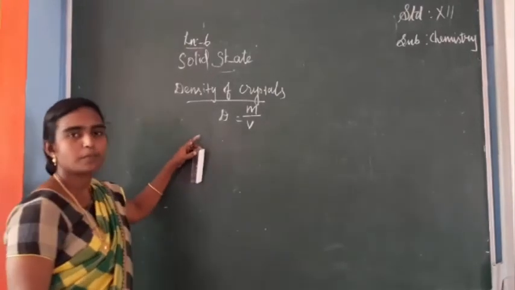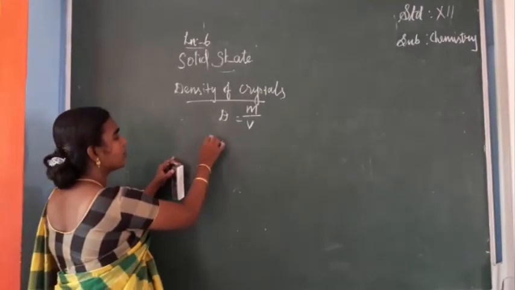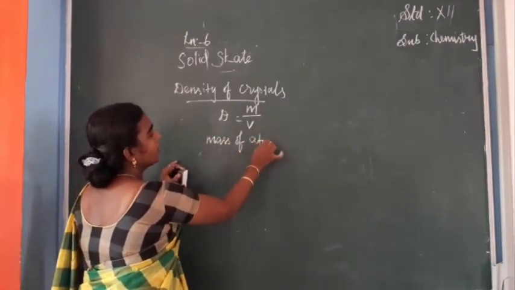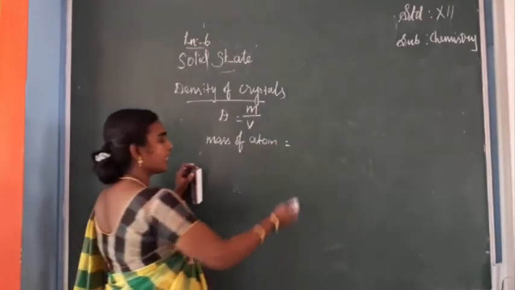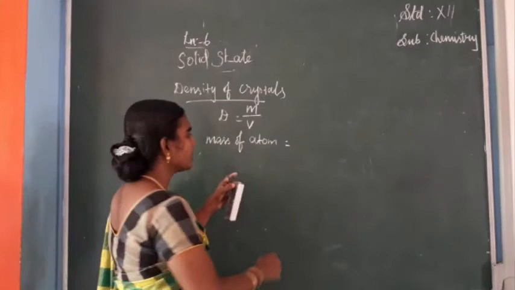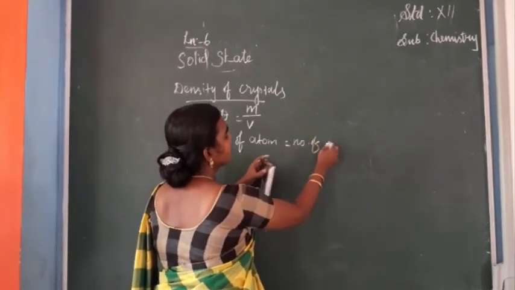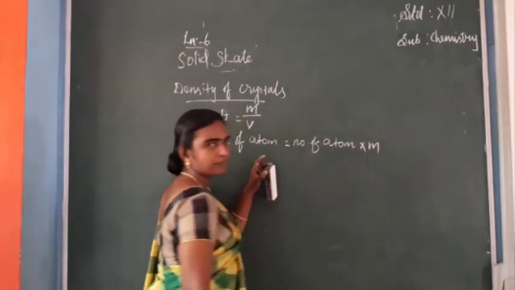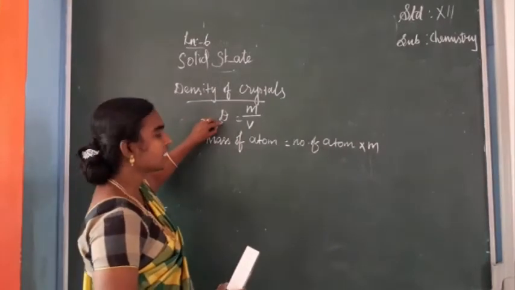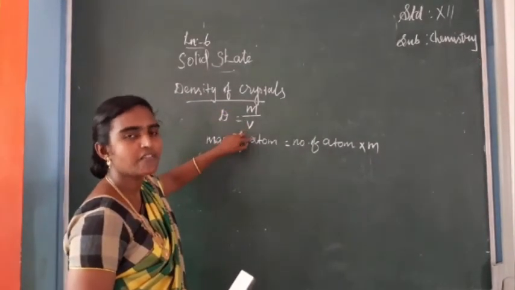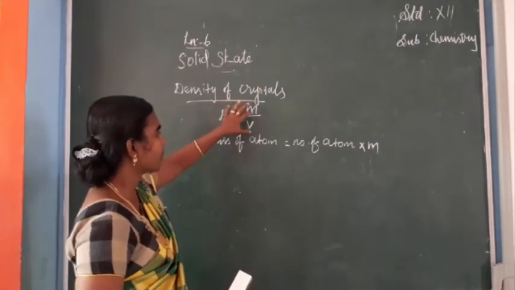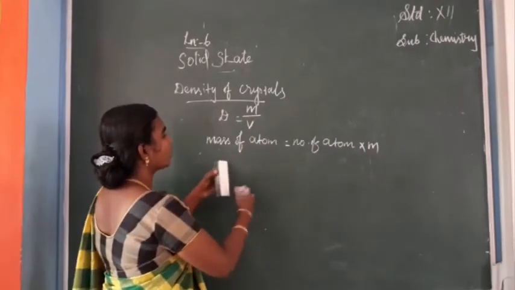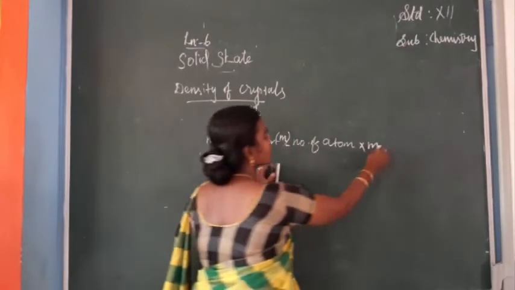The mass of the atom can be calculated as the total number of atoms present in that particular unit, that is number of atoms, into the mass of one atom. So density is equal to the mass of that particular crystal divided by volume.